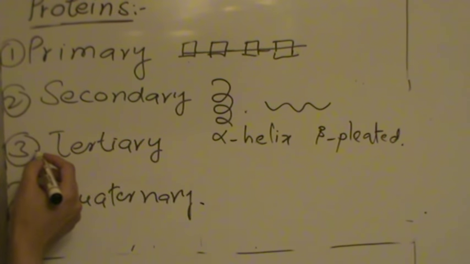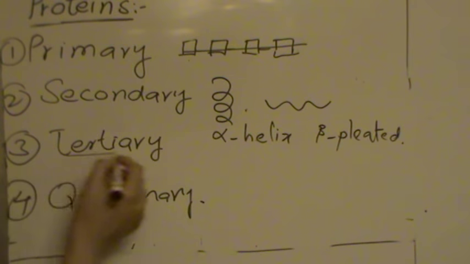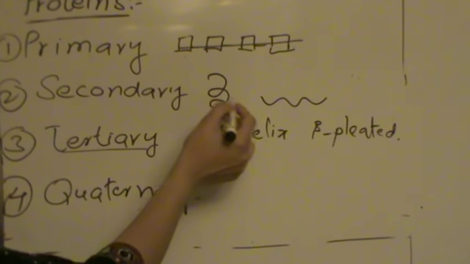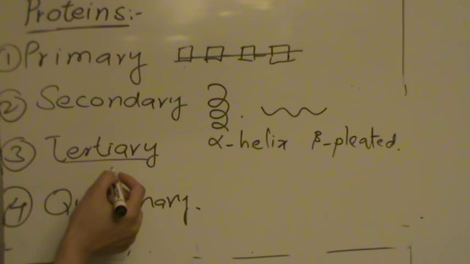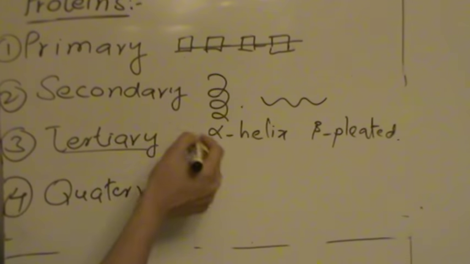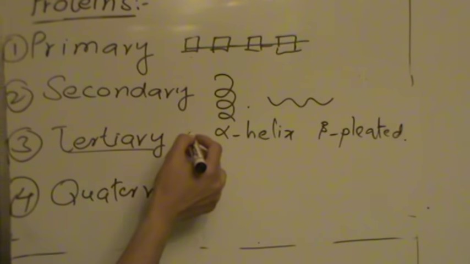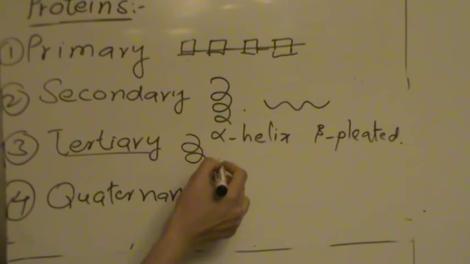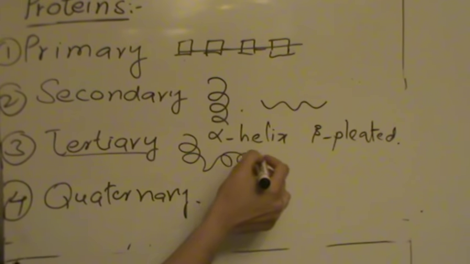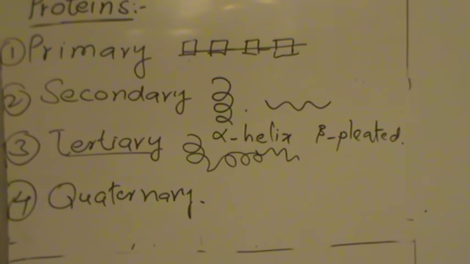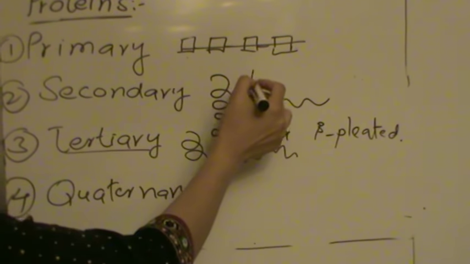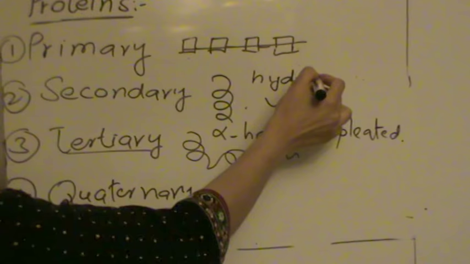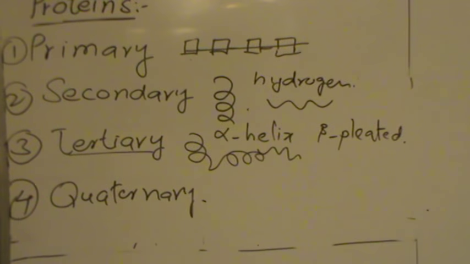So let's have a look at tertiary structure. Here the coils or the folds that are made in tertiary structure, these chains are further coiled and further folded. And here, previously, only hydrogen bonds were present between different molecules.